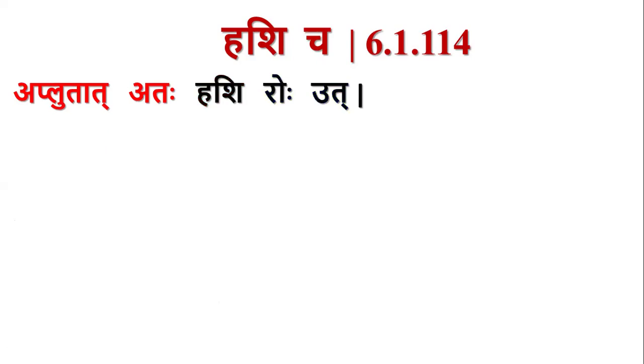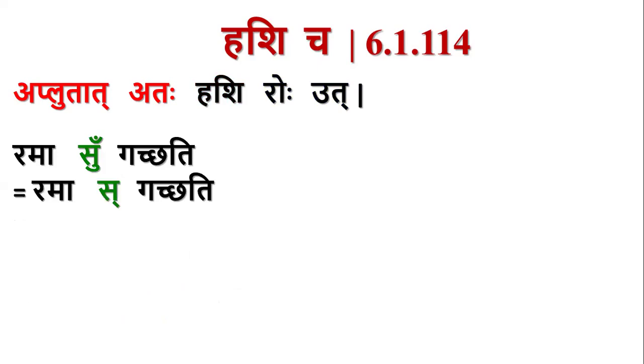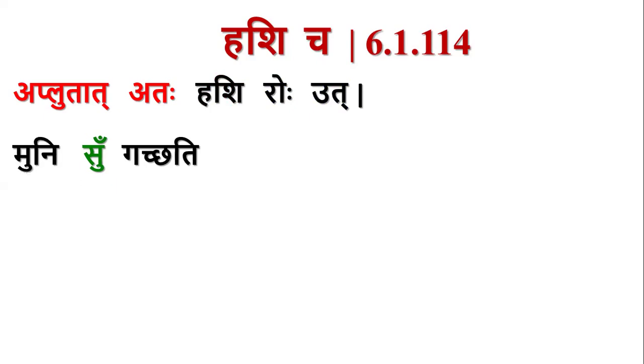Aplutat Ataha iti kim. Rama Gachati. Here we have Rama. That Su Pratyaya will be deleted by the sutra Hal Nyabhyo Dirgha Sutisya Pruktam Hal. So anyway, there is no Ru here.